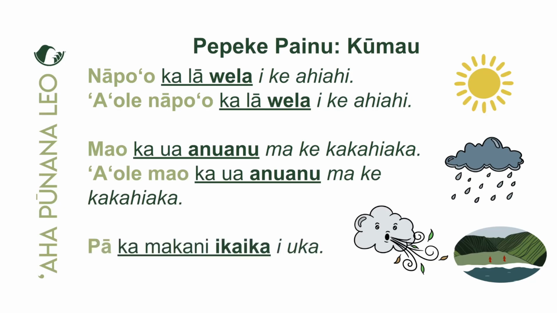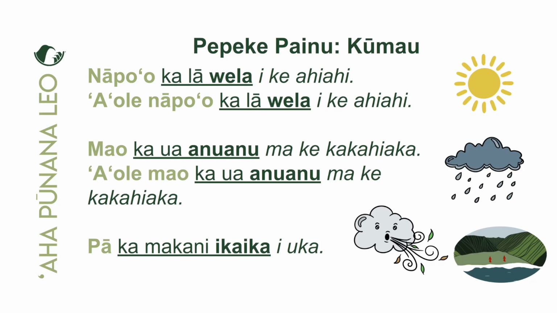Okay, we had the word pa earlier. Pa means to blow, as in wind, or to shine as in the sun. But again, we're talking about wind. Why? Because in the piko position, we have ka makani. Now we added on the kahulu to tell us what kind of makani, right? Pa ka makani ikaika. And the word ikaika means strong. Where does this wind blow? I uka, right? In the uplands, toward the uplands.